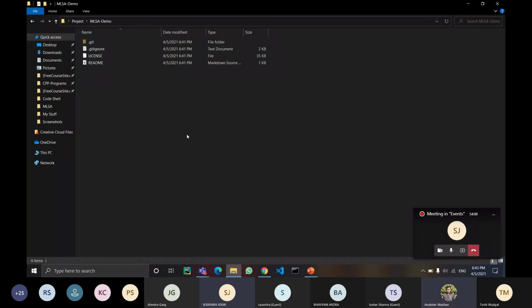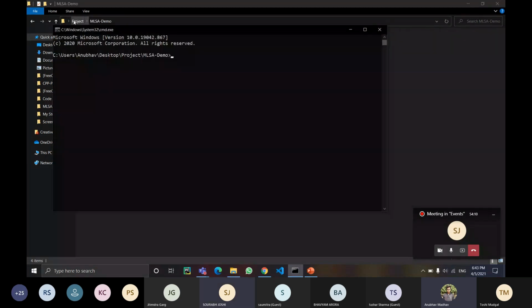Now, another way we can use is to click here on this path and open your command prompt by writing CMD. Okay, so this will open your command prompt in this directory, that is, Desktop, project, and MLSA demo. Now, what are we supposed to write here to open our Visual Studio Code in the same directory? Anyone? It's just a one-word command.